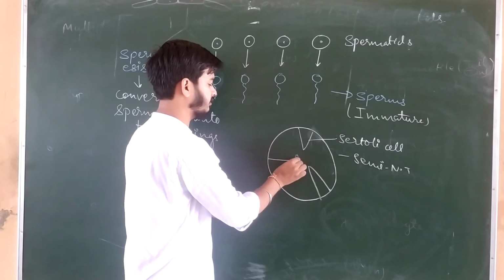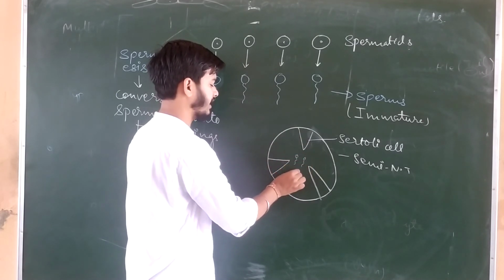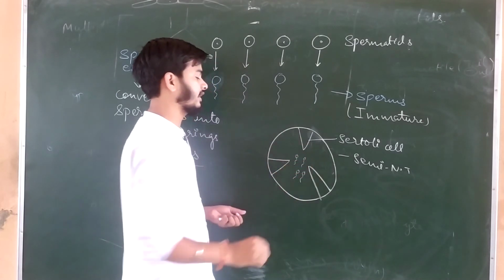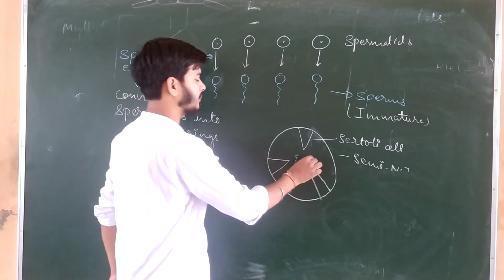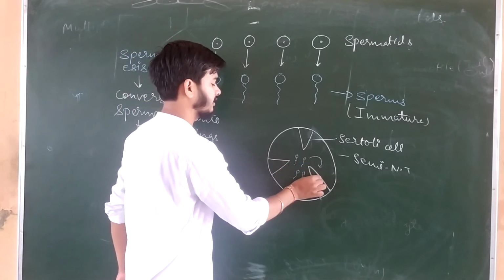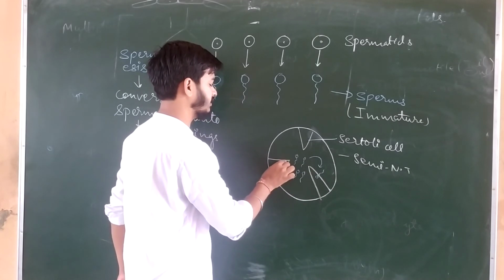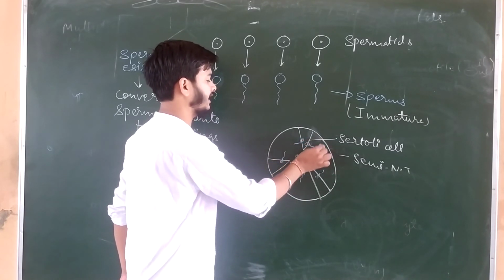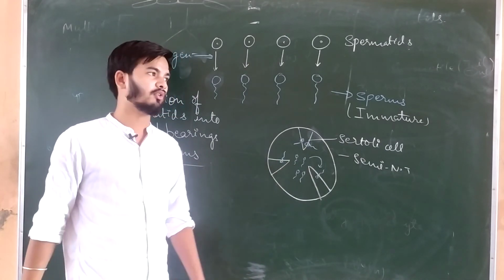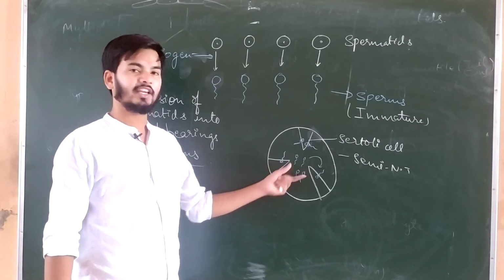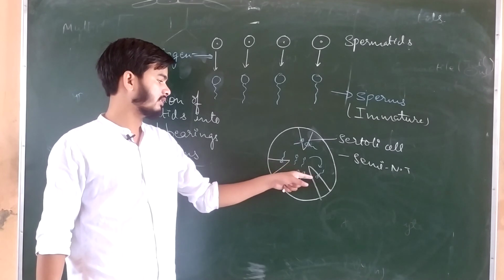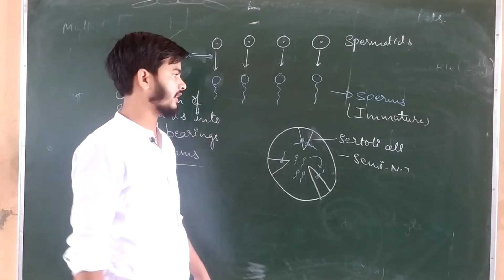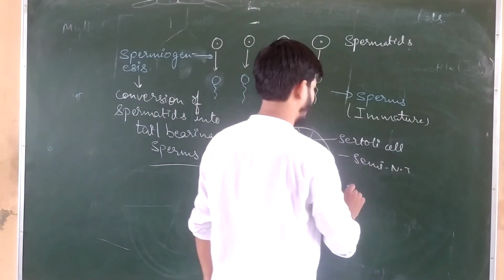Sperms कुछ यहाँ बने होंगे, यहाँ पे sperms present होंगे. These sperms will go and the head will be embedded into the Sertoli cells. ये sperms जो होंगे इनका जो head है वो Sertoli cells में embed हो जाएगा. यहाँ पे सिर्फ इनकी tail बाहर रहेगी. The head will be embedded in the Sertoli cells.